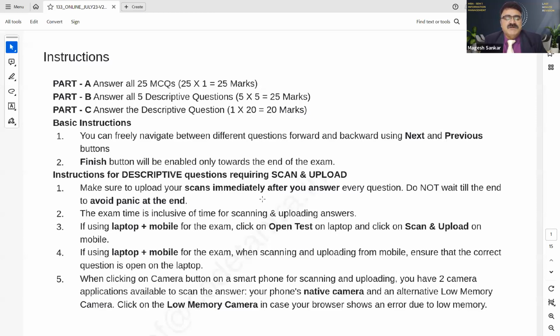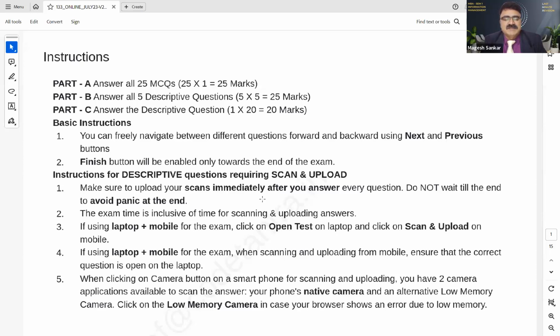And the instruction for the descriptive questions requiring scan and upload: make sure to upload your scans immediately after you answer every question. Do not wait till the end, to avoid panic at the end. Then and there you can scan that, and you can also expect, I don't know whether I've requested it, for information technology and management information systems, for you to type and upload.